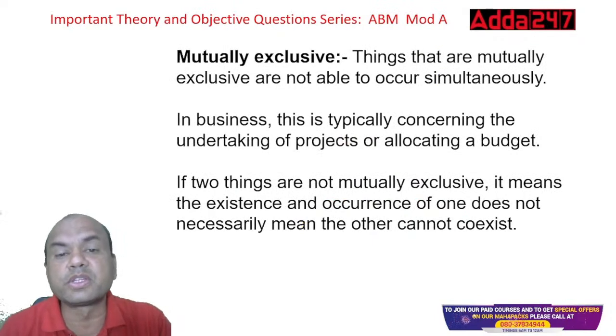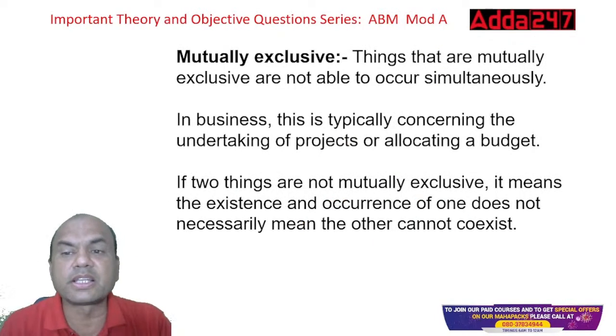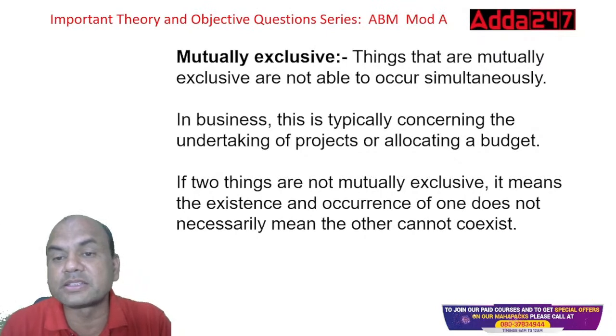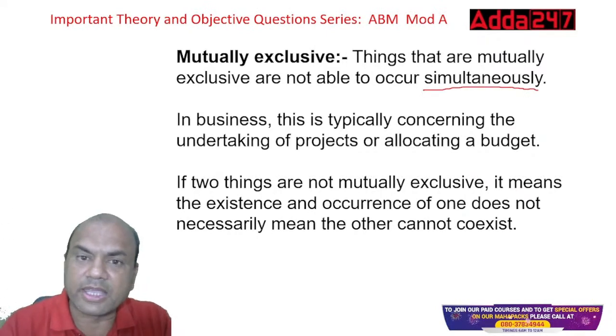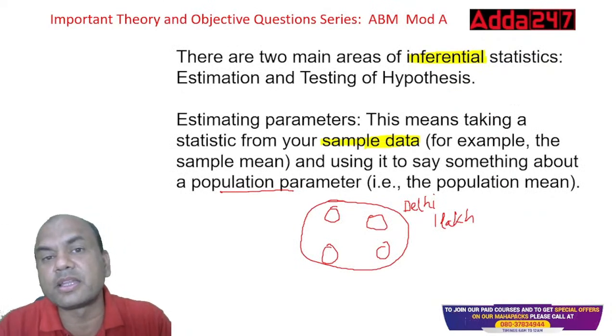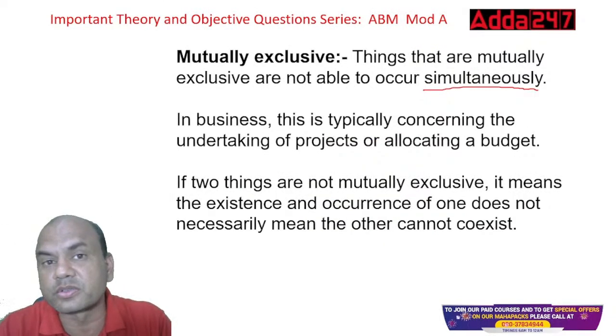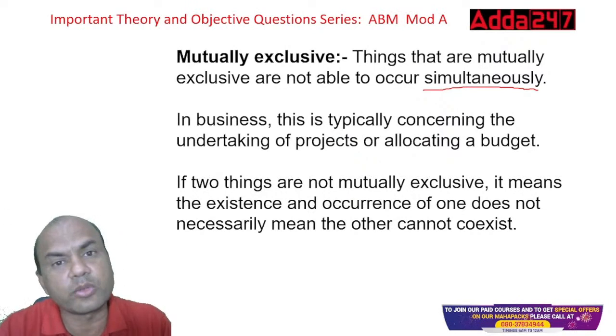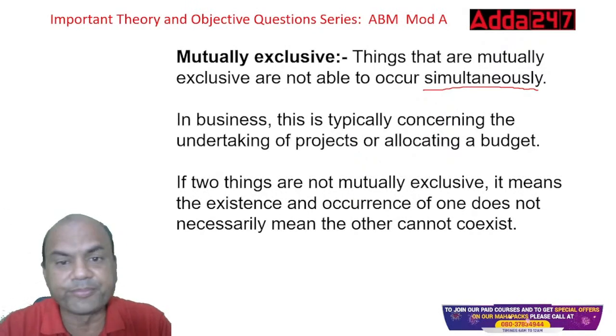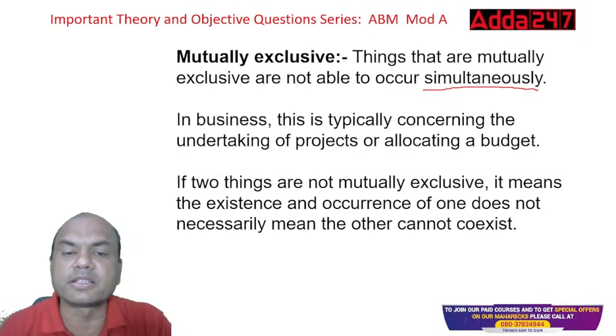Now, what are mutually exclusive events? Things that are mutually exclusive are not able to occur simultaneously. They won't occur together at all. Can it occur that you pass and you fail in the same exam? No. These are exclusive events. Either you pass or you fail. In business, this is typically concerning the undertaking of projects or allocating the budget.